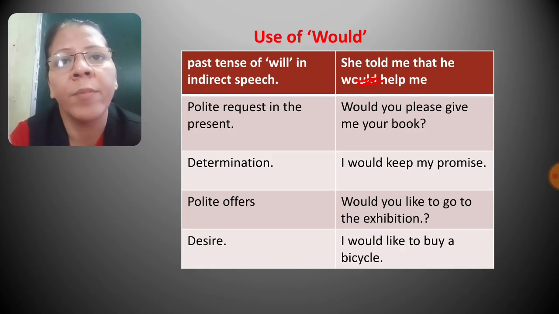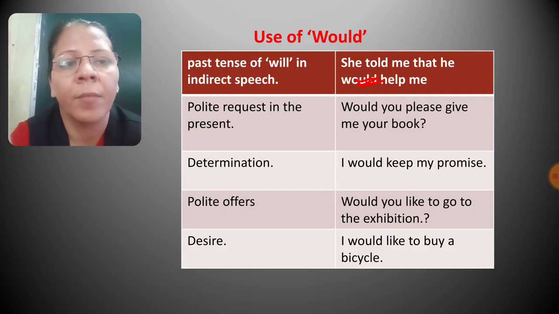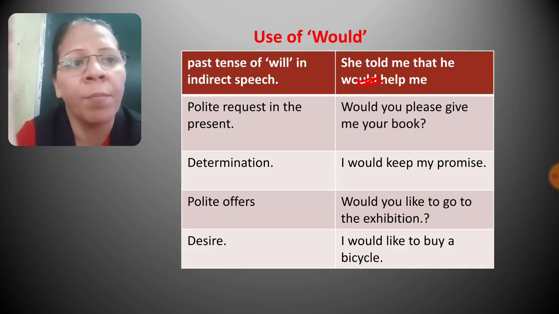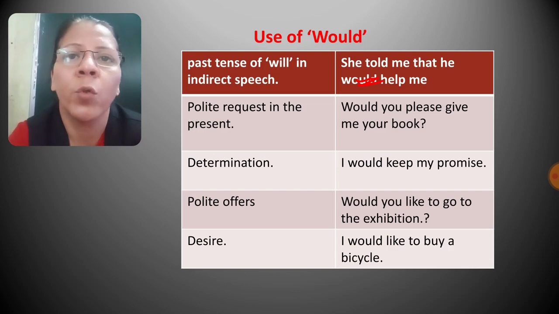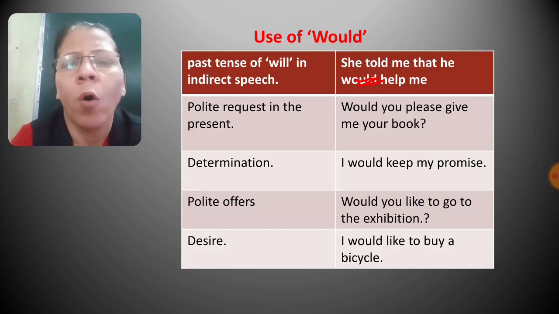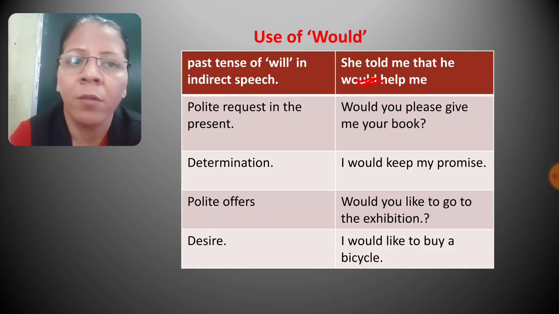Next is determination. I would keep my promise. So it means you are determined to keep your promise. So if you are determined to do something, we can use would. Next is polite offers. So if you are offering someone something, you can use would. For example, would you like to go to the exhibition? It means you are offering somebody to go to the exhibition. So for offers, we use would. Or would you like a cup of coffee? Okay. So when you offer something, use would.